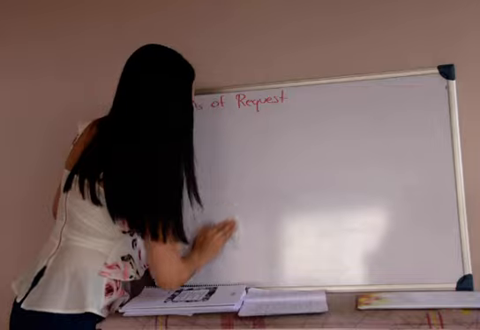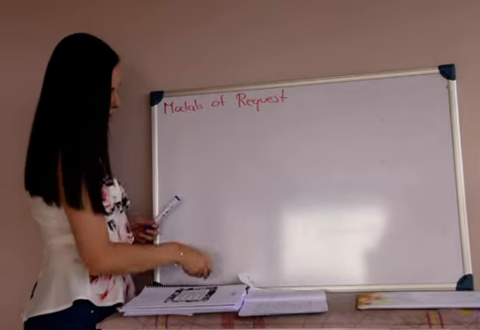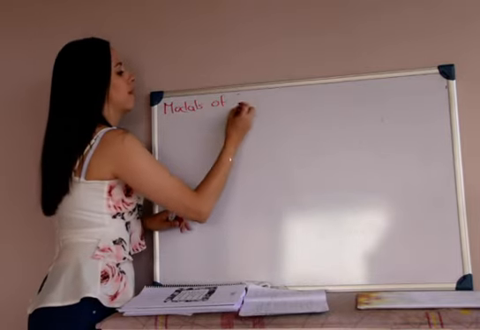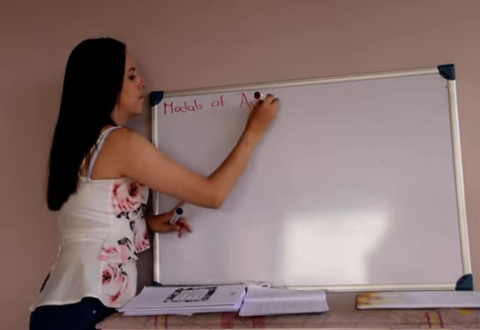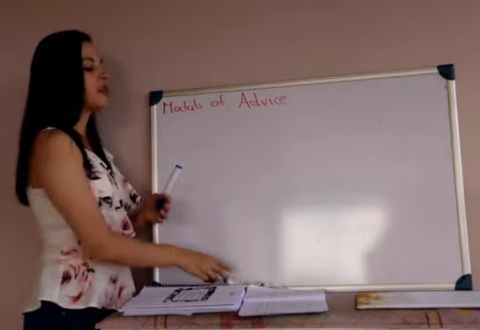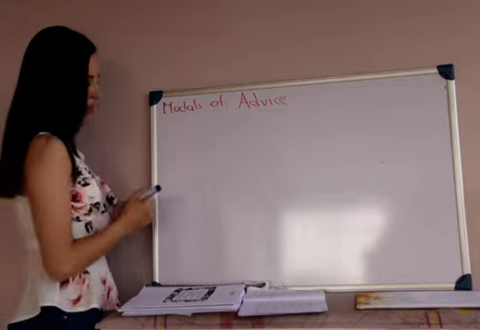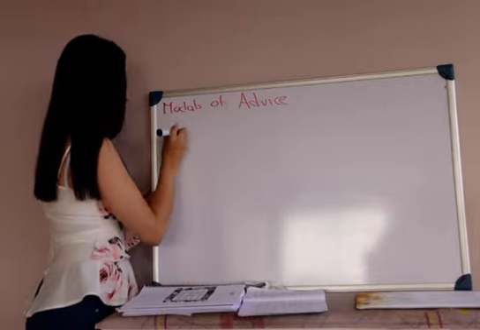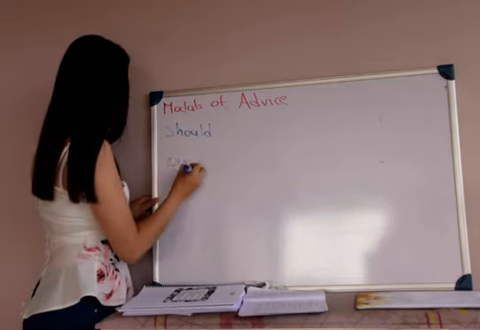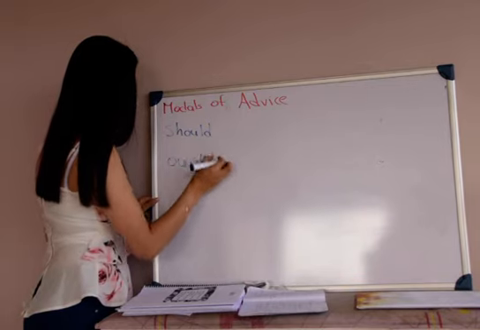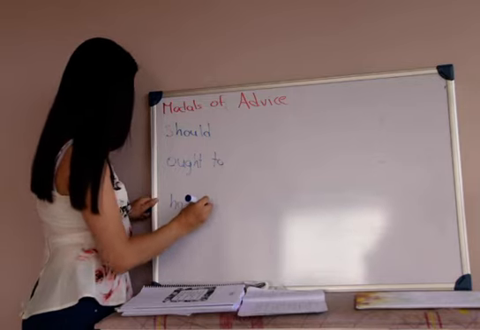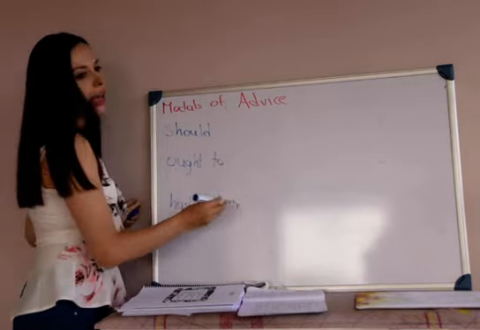Category number 3 is modals of advice. And that's the modal that we use when we want to give advice, when we want to give some recommendations to a person. And those are, the most common one is should, ought to, and had better.